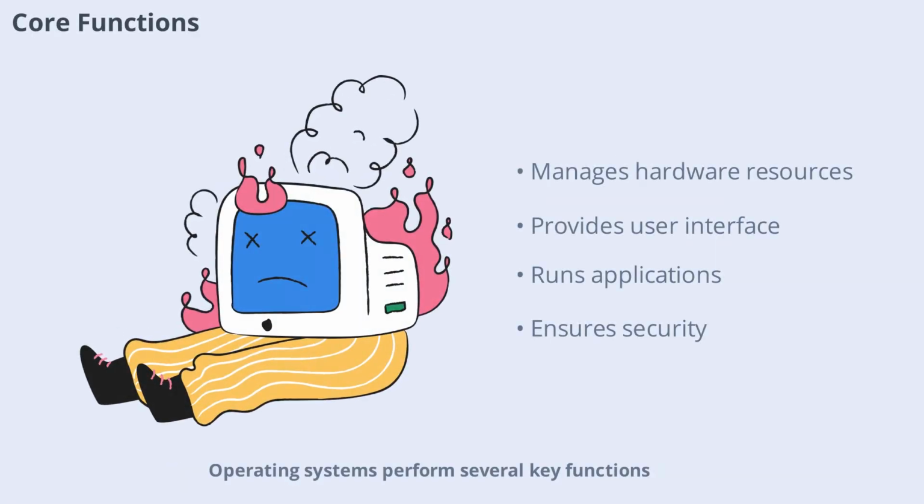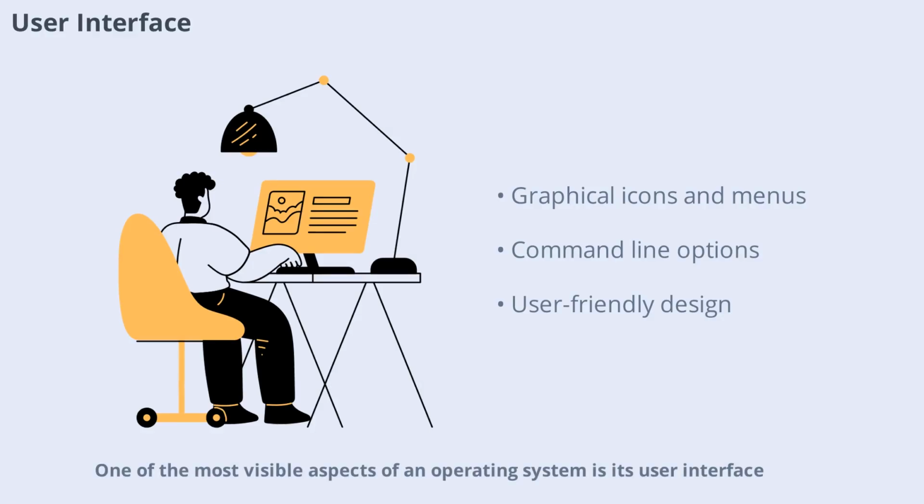Operating systems perform several key functions that are essential for a computer's operation. These include managing hardware resources, providing a user interface, running applications, and ensuring security. The OS allocates memory, schedules tasks, and controls input and output devices. It also offers a platform for software developers to create applications that can run on different hardware. By handling these complex tasks, the OS allows users to focus on their work without worrying about the technical details of the hardware.